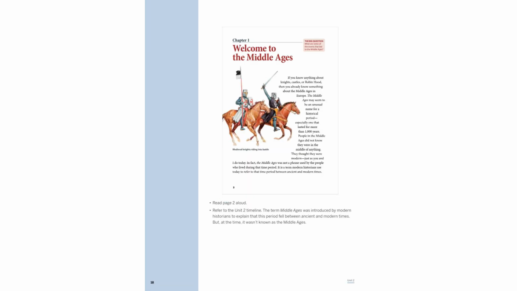The Middle Ages, spanning over a millennium, is a term coined by modern historians to describe the era between ancient and modern times. People of that era considered themselves modern, unaware of being in a middle period. Familiar elements like knights and castles are iconic representations of this fascinating historical epoch.